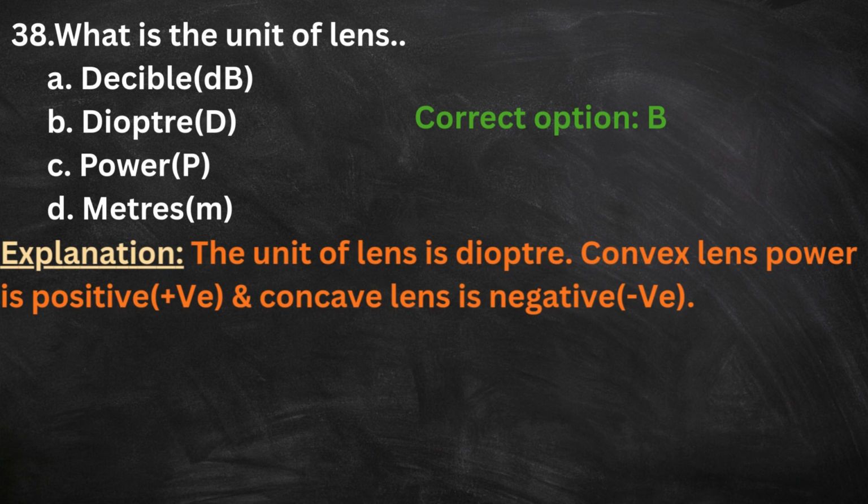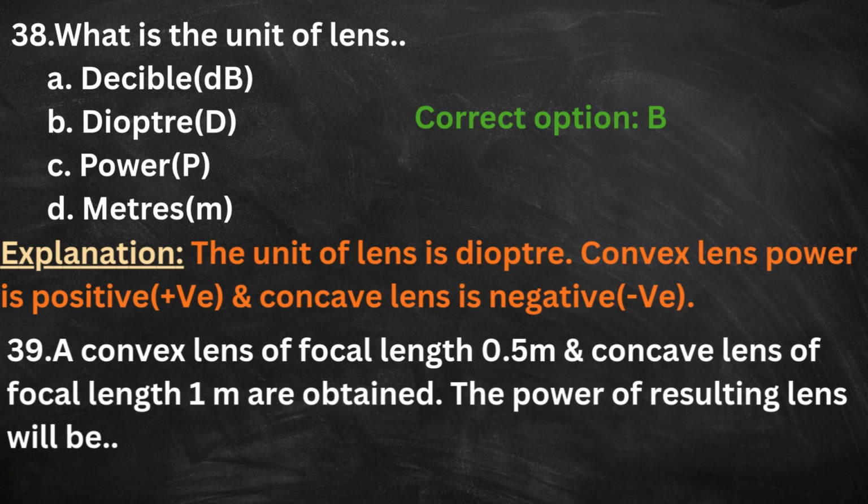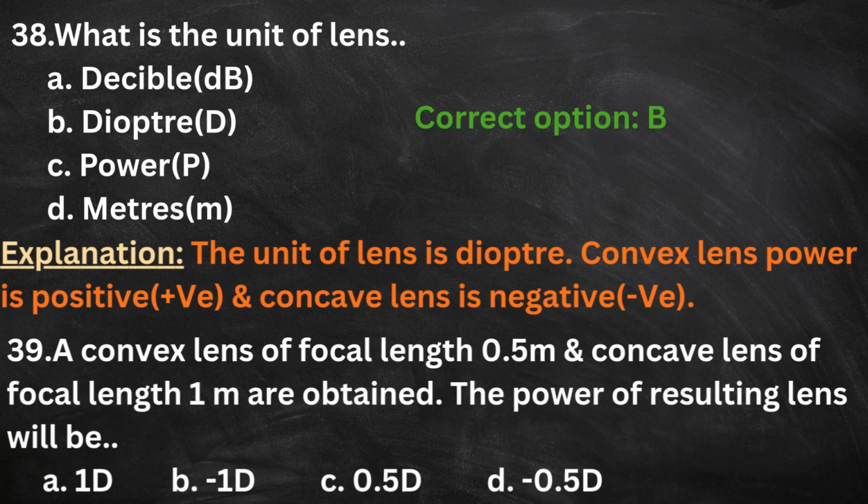Convex lens power is positive and concave lens is negative. Next question. 39. A convex lens of focal length 0.5 meter and concave lens of focal length 1 meter are combined. The power of resulting lens will be A. 1D, B. minus 1D, C. 0.5D, D.